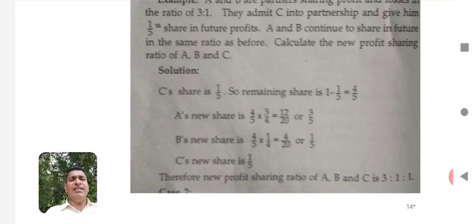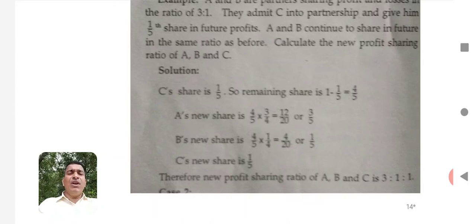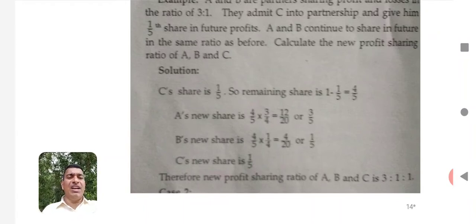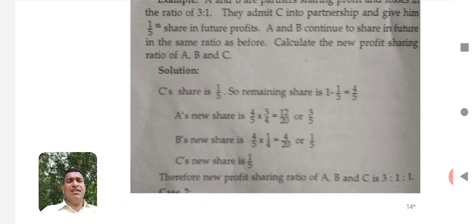So 1 minus 1 by 5, the remaining will be 4 by 5. In this 4 by 5, what is A's share and what is B's share? Here A's share means the old share multiplied by the remaining share. Here the remaining share is 4 by 5 into the old share, that is 3 by 4, which is equal to 3 by 5. Then B's share will be 4 by 5, in the sense the remaining share multiplied by his share in the old profit sharing ratio. Then the value we derive will be 1 by 5.